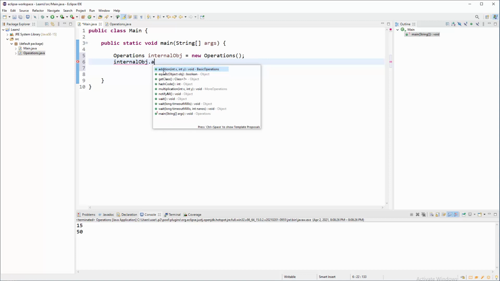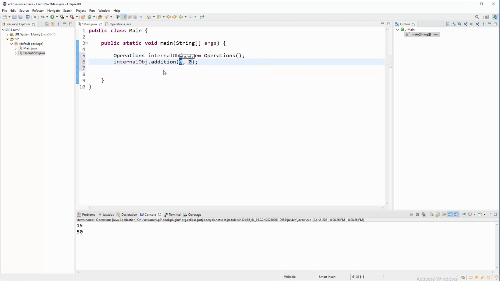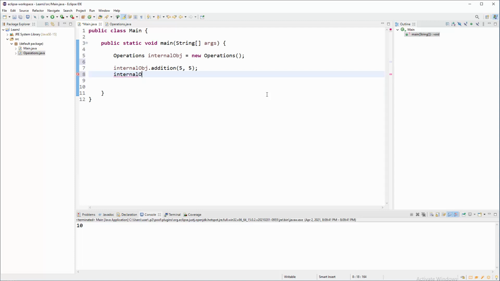So let's use both of these. Addition, 5 and 5. Let me run this stuff. There you go, 10. And let's call it again with another method, internal obj dot multiplication, for example 2 and 2, which will provide 4 as the end result.